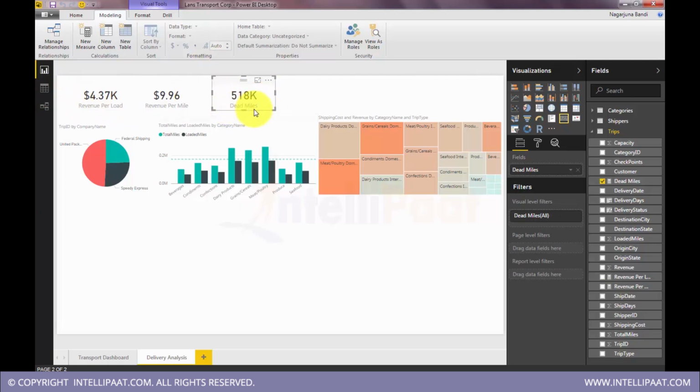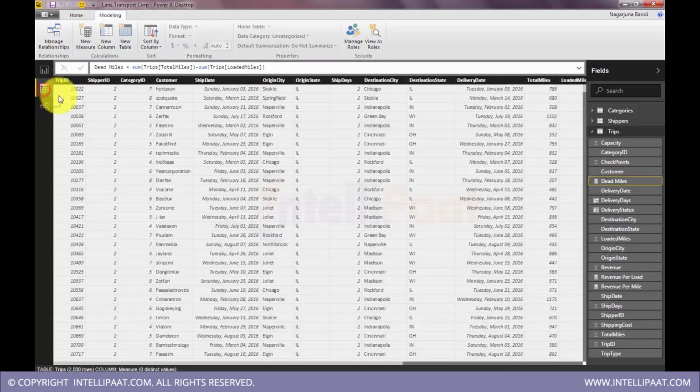Now this is dead miles. So I want to see actually the percentage of dead miles. How much percentage of dead miles I have over total miles actually. Yeah, so we will do division of divide, because that number is actually not in a very readable form. So I can't figure out whether it is high, low, okay. So I can't make that kind of study there.